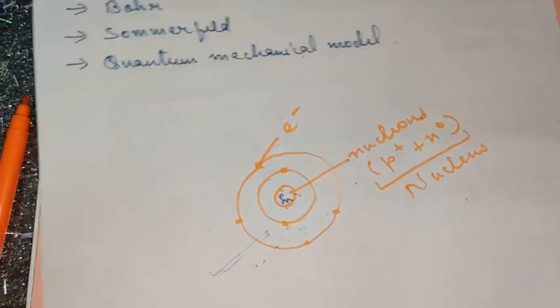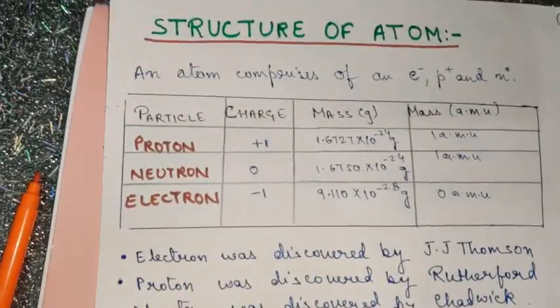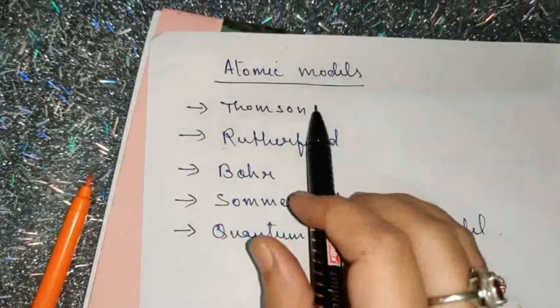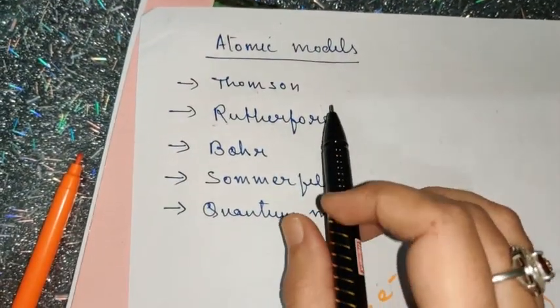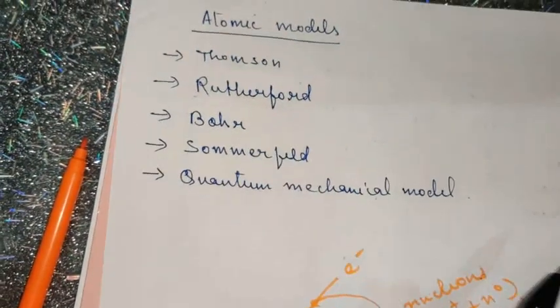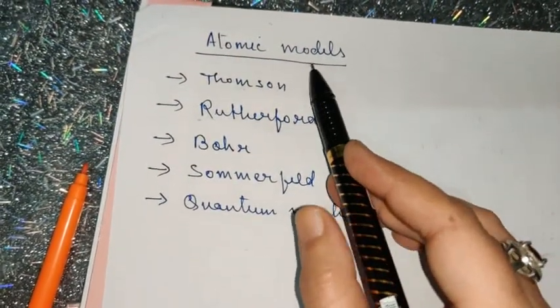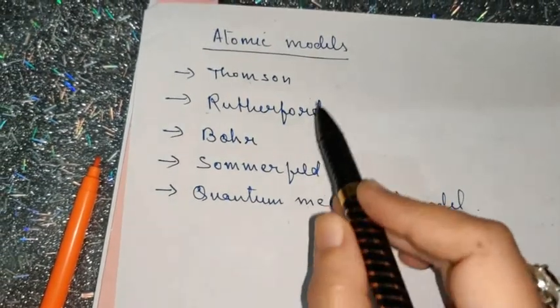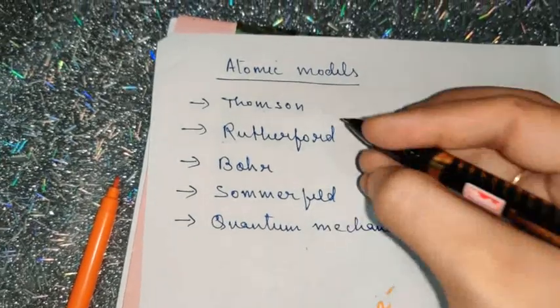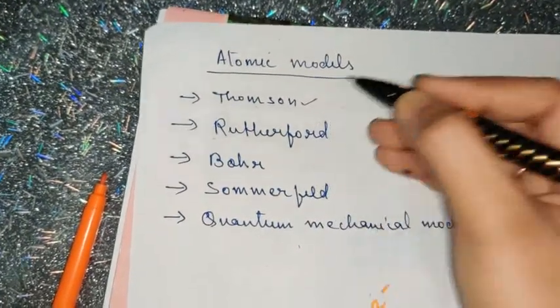And then we will be talking about the various atomic models. The atomic models means the models that were given by various scientists, the contributions of the various chemists to the atomic model. One by one, we will be taking up these models. The first model was given by Thomson.